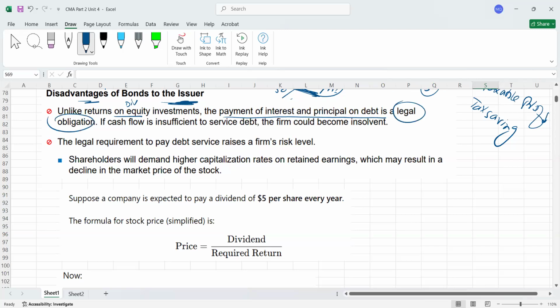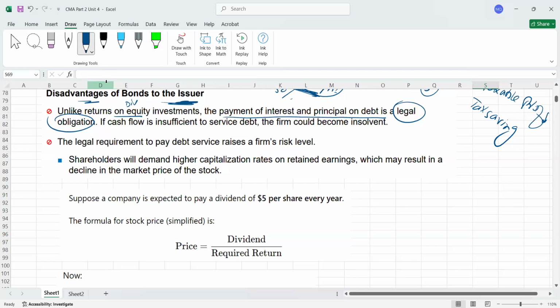That's an important point. Let me explain this way. If you issue shares, stocks, and you do not pay any dividend, it's not your legal duty to pay the dividend for common stock. For example, if the company is in losses, the company may decide, okay, we don't have money, so this year we will not distribute any dividend. It's fine. No one can force you to pay.